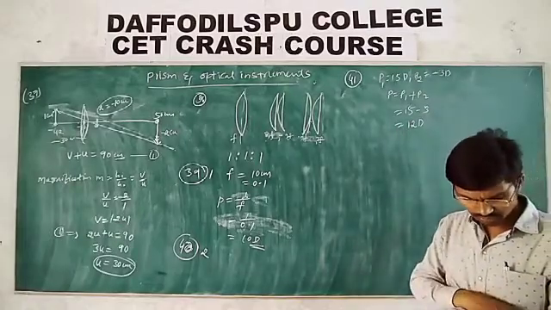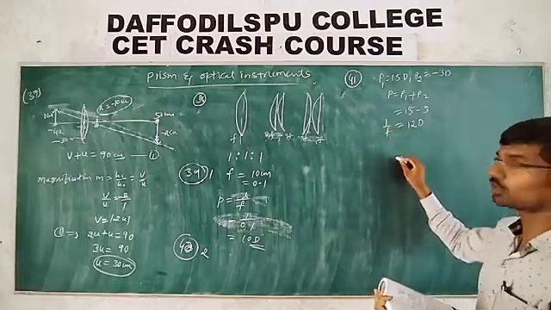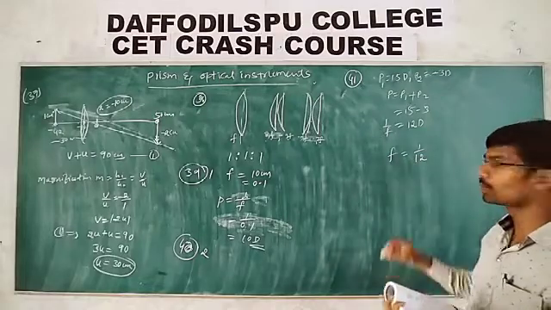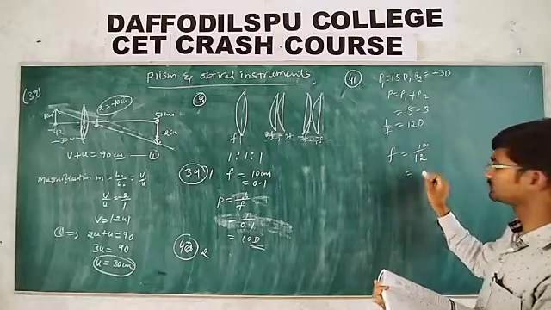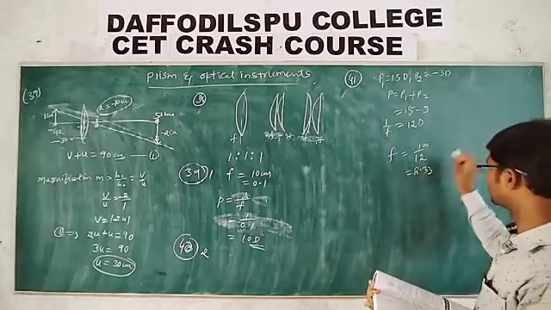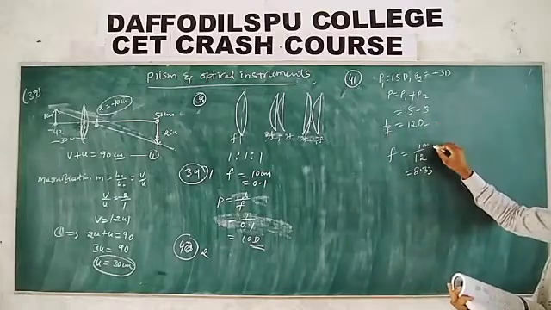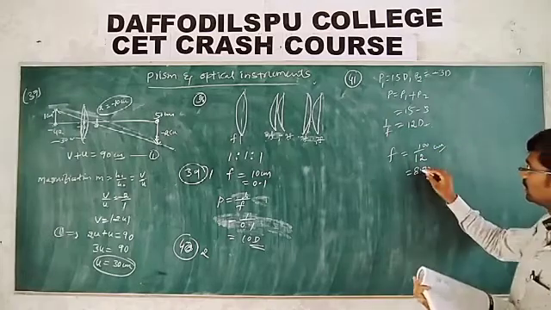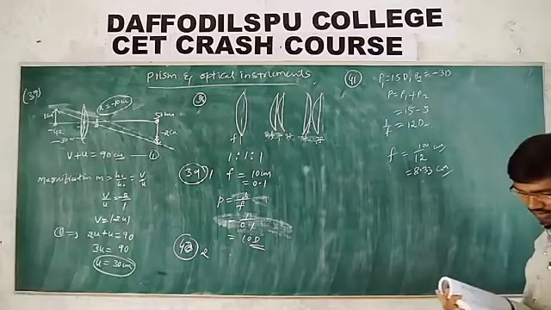But they are asking focal length. So what is focal length? 1 by f is equal to P, then f is equal to 1 by 12. 1 by 12 in diopter, that is 100 by 12 in centimeter, which is 8.33. Remember 12 is in meter, but when you take centimeter, it is 100 by f. Then 8.33 centimeter is the focal length of this.